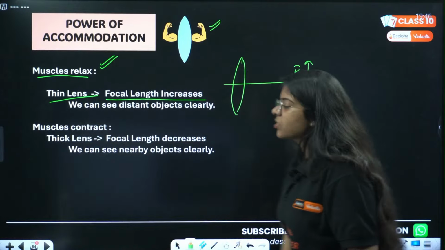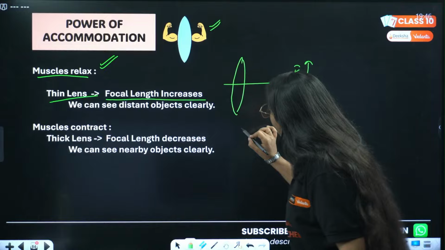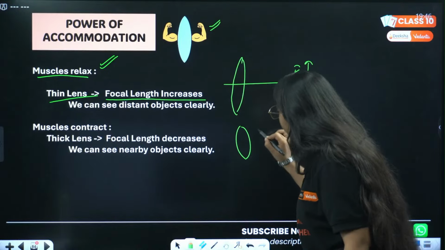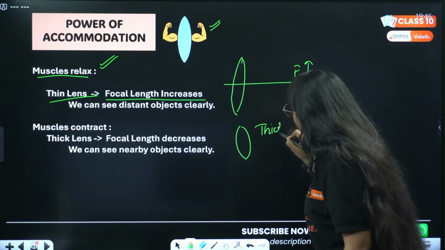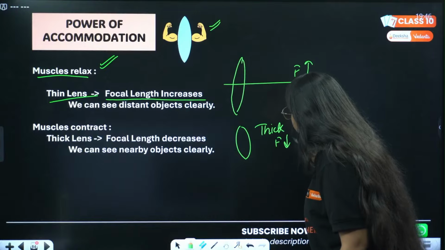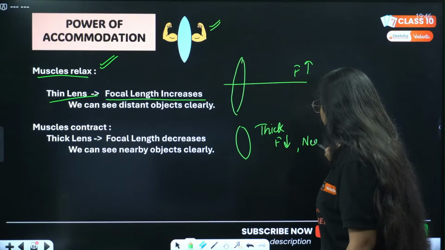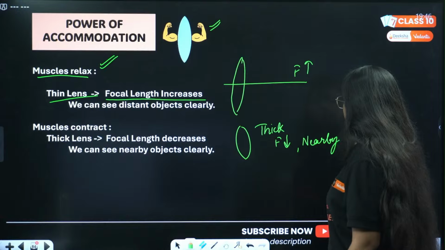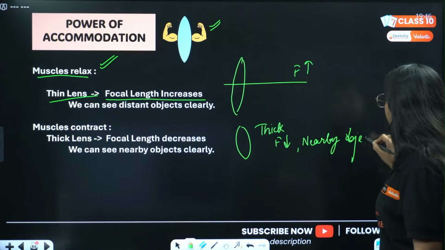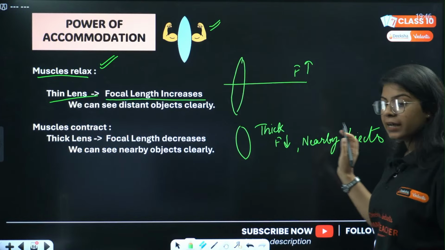Next, if muscles contract, eye lens becomes thick, its focal length decreases and we can see nearby objects clearly.